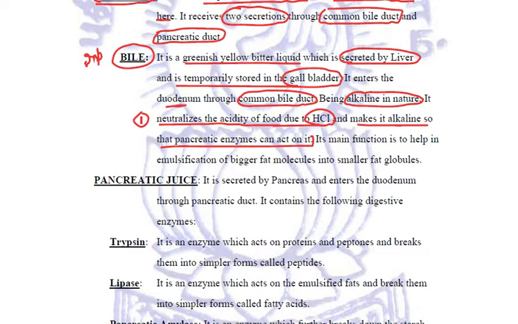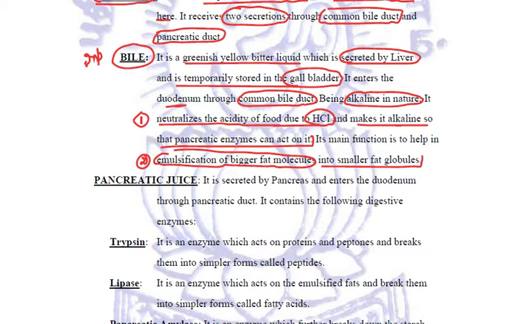And the second main function of bile is that it helps in the emulsification of bigger fat molecules into smaller fat globules. The fat molecules which are present in our food are very big molecules. So big that the body enzymes cannot act on them directly.